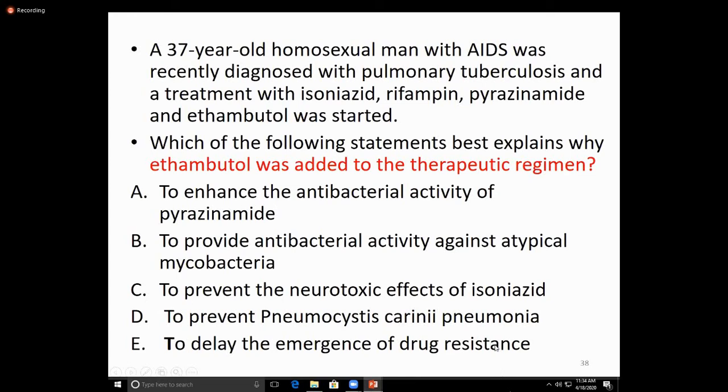That's why it is added: to delay the emergence of drug resistance, because sometimes resistance develops to isoniazid and rifampicin. So ethambutol's role is to delay the emergence of drug resistance.